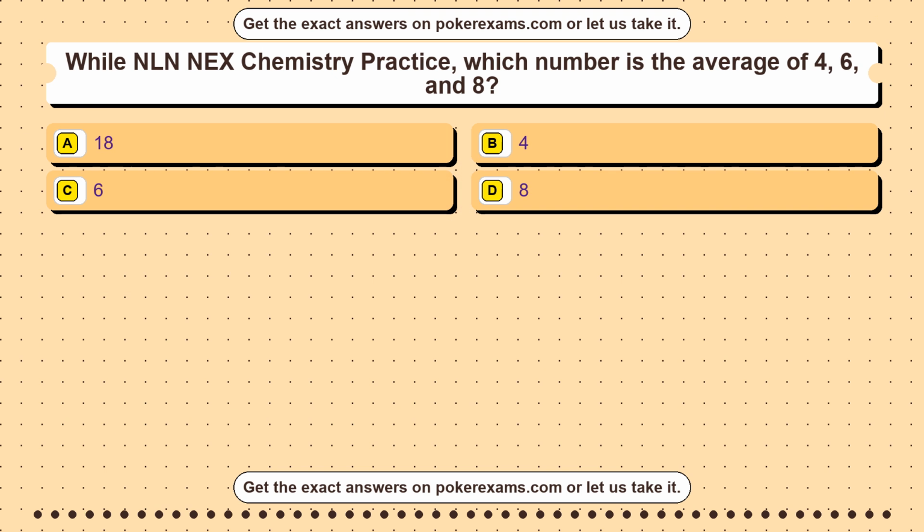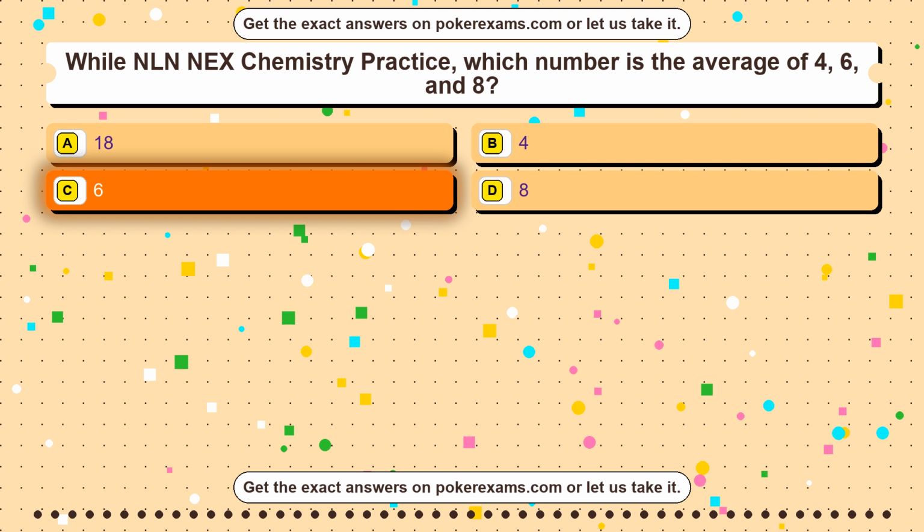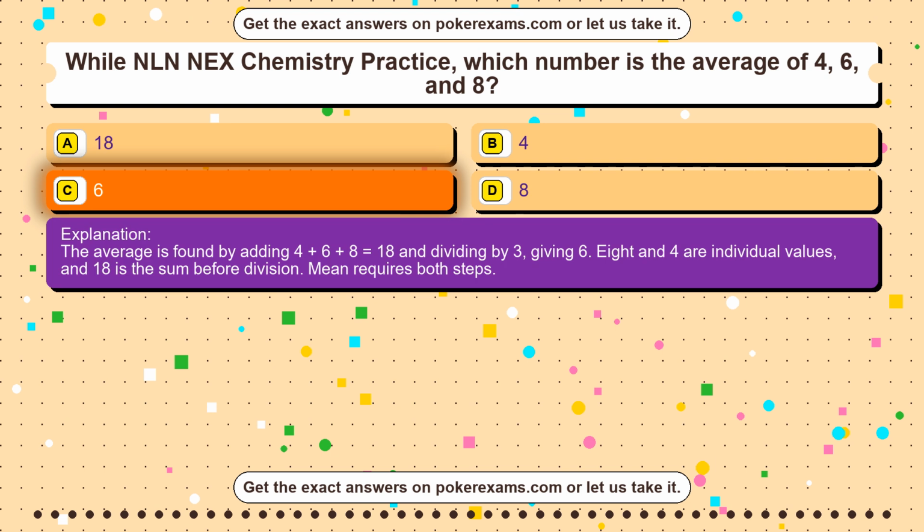Question 27. While NLN NEX Chemistry Practice, which number is the average of 4, 6, and 8? Option A. 18. Option B. 4. Option C. 6. Option D. 8. The correct answer is option C. 6. The average is found by adding 4 plus 6 plus 8 equals 18 and dividing by 3, giving 6. 8 and 4 are individual values, and 18 is the sum before division. Mean requires both steps.